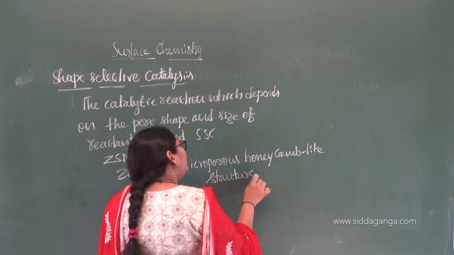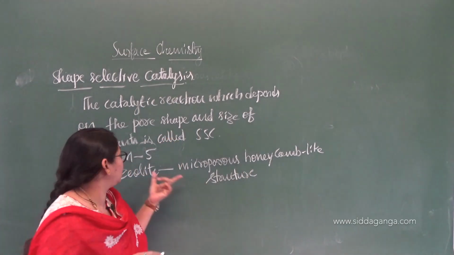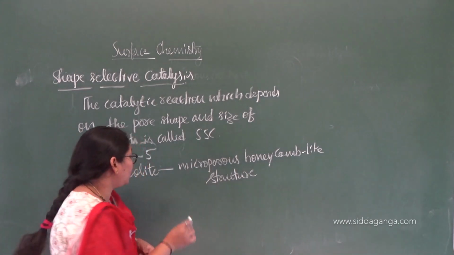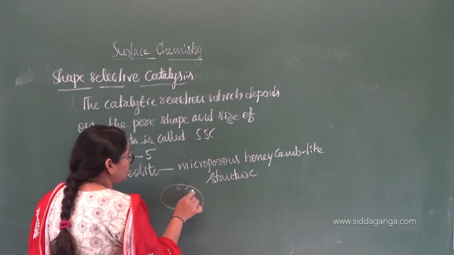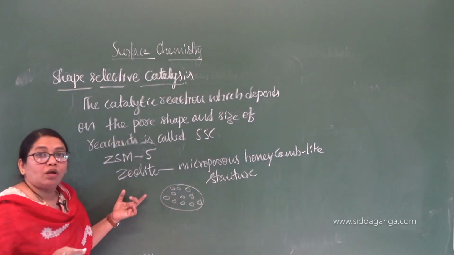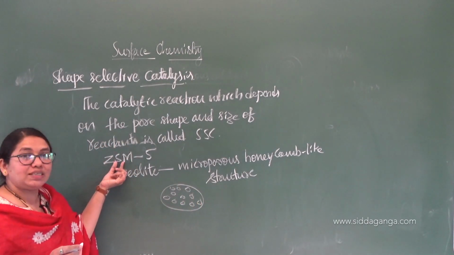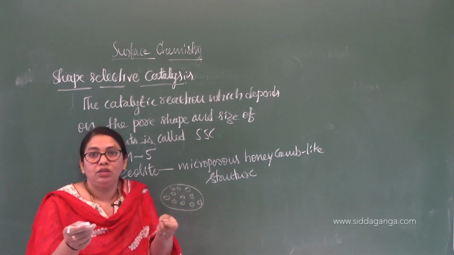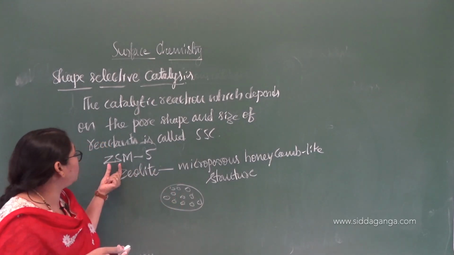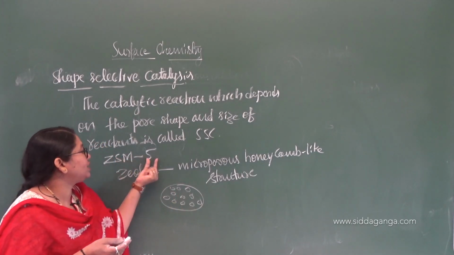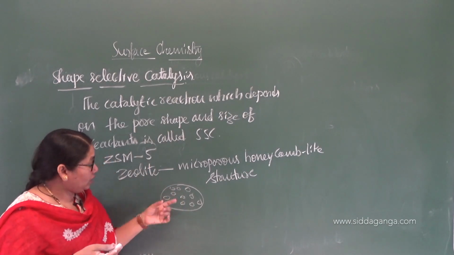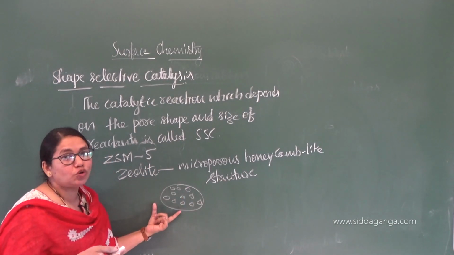You observe the honeycomb, right? It has many pores. Like that our zeolite is also. Zeolite is a sieve. Sieve means you know the jalli that we use to filter. So that is zeolite sieve of molecular porosity 5, the size of that pore, right?